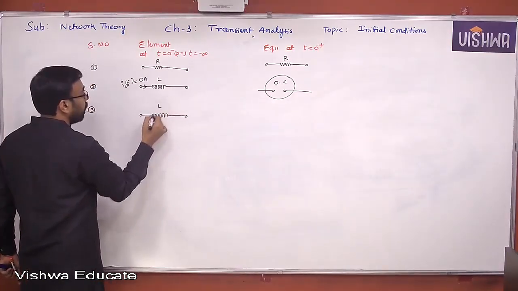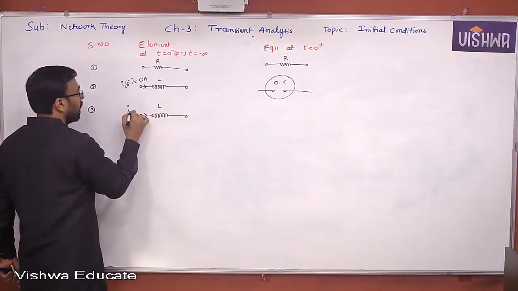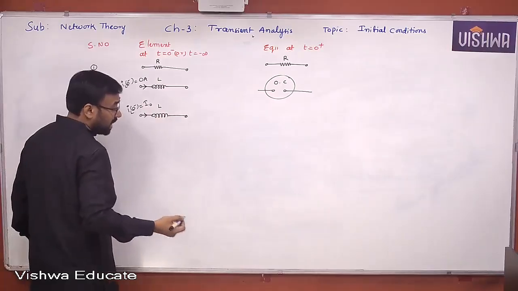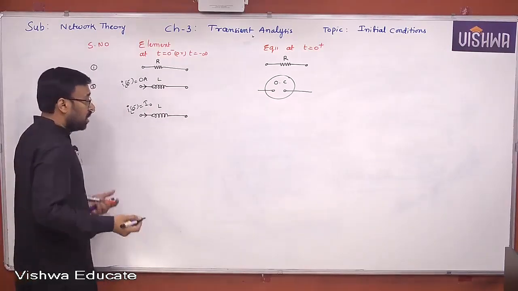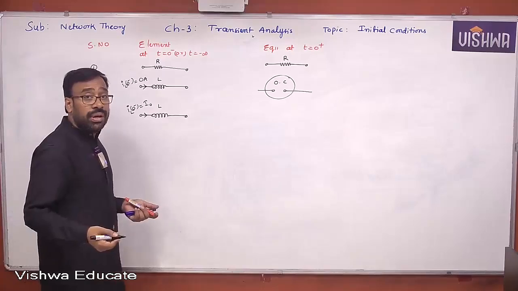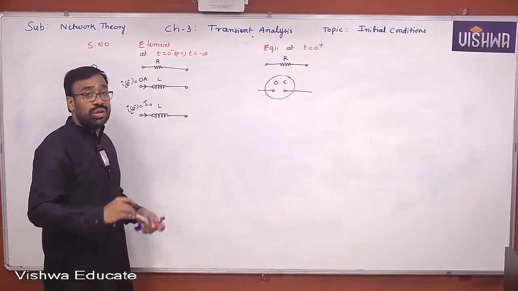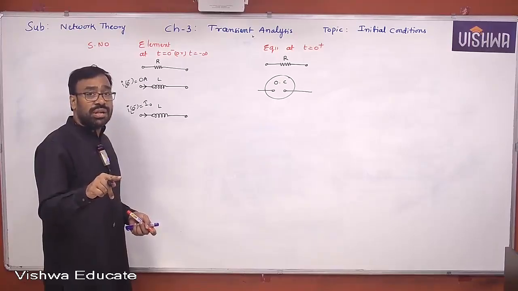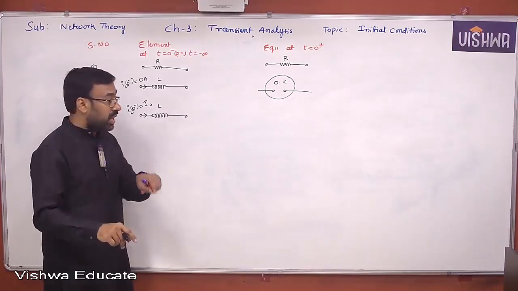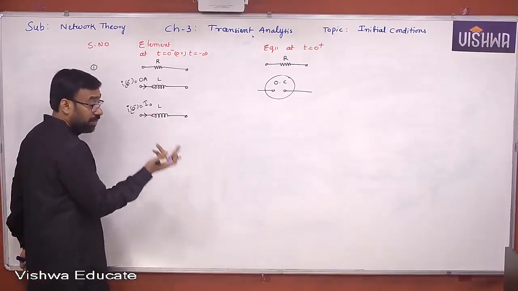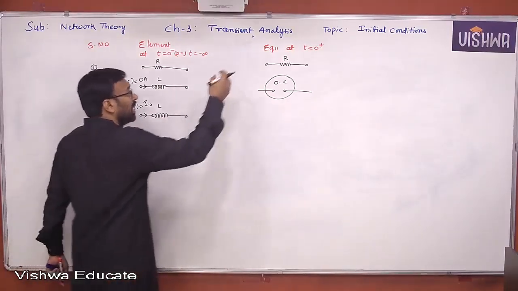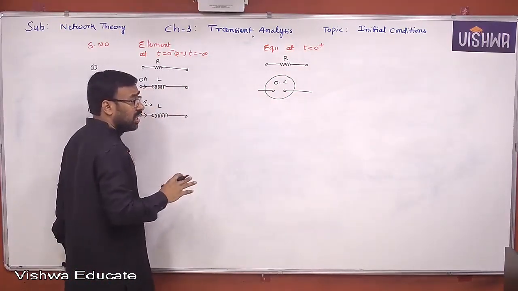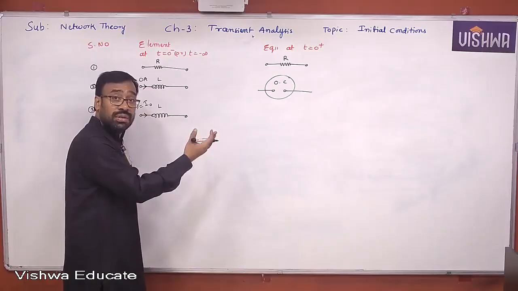inductor. Current is found to be IL of 0 minus is some I naught. I don't know whether it is 2 amperes or minus 5 amperes or minus 20 amperes. Might be anything. It all depends on the circuit. You give me a circuit, I'll construct t equal to 0 minus equivalent. Then there I find the inductor is replaced by the short circuit. What is the current through the short circuit? The current through the short circuit is found to be I naught. It might be any value. Then current through the inductor at t equal to 0 plus is also same with an assumption voltage across the inductor is finite. If it is same, means the same current should flow. Yes or no, all of you?